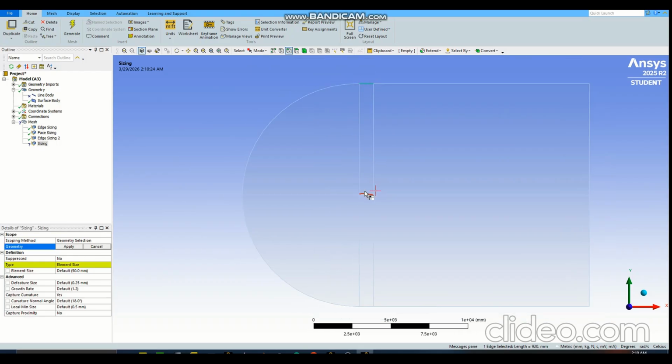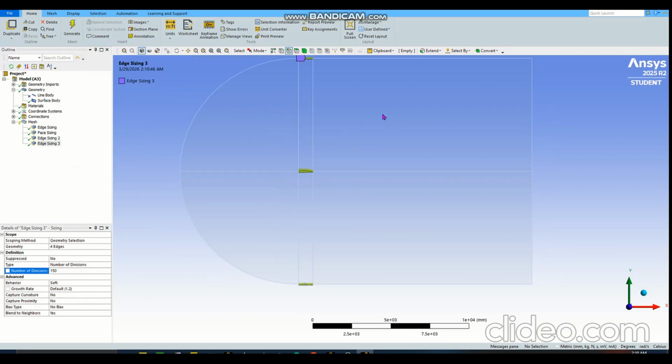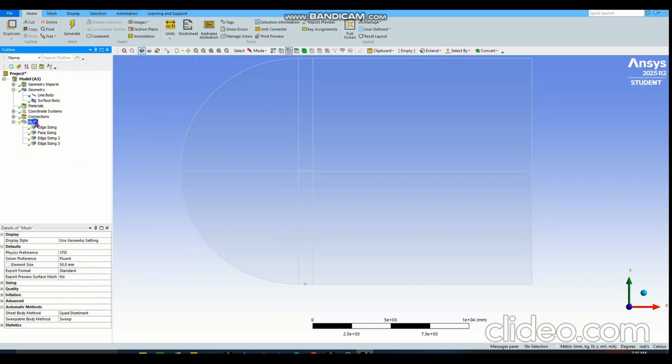I select these 4 boundaries, apply, number of divisions, and after making capture curvature no, this value again should be 150 to align with the other horizontal line. And make sure your behavior is hard again. No need to add bias here.